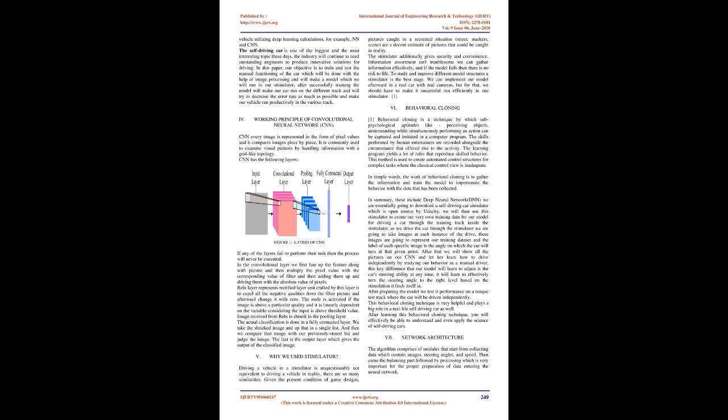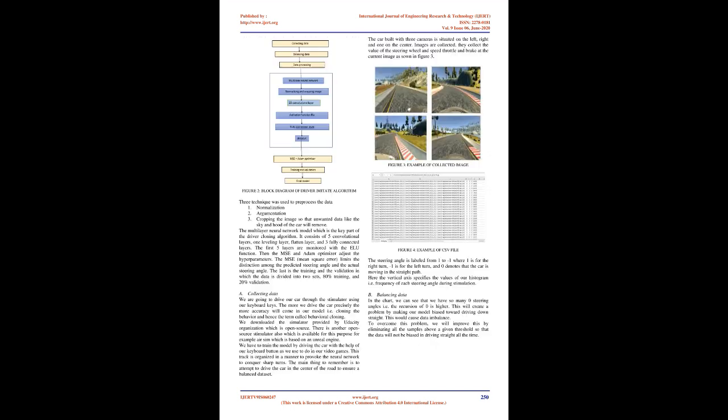The industry will continue to need outstanding engineers to produce innovative solutions for driving. In this paper, our objective is to train and test the manual functioning of the car, which will be done with the help of image processing, and to make a model which we will run in our simulator. After successfully training the model, we'll make our car run on a different track and try to decrease the error rate as much as possible and make our vehicle run productively on the various tracks.